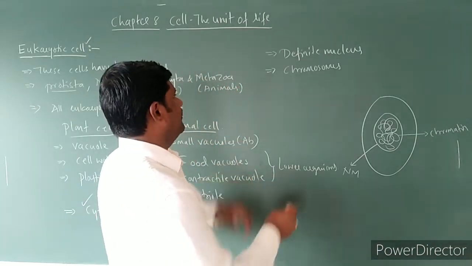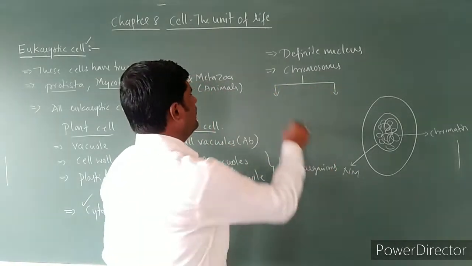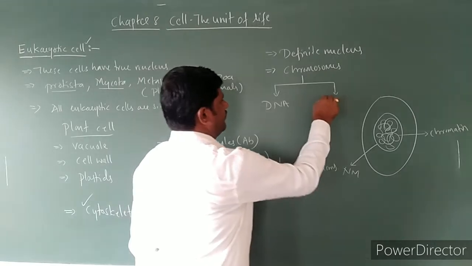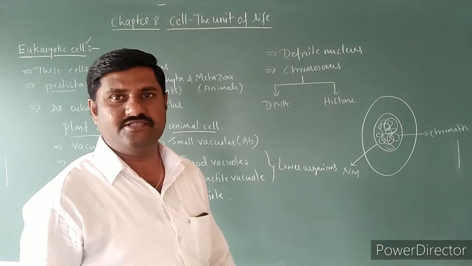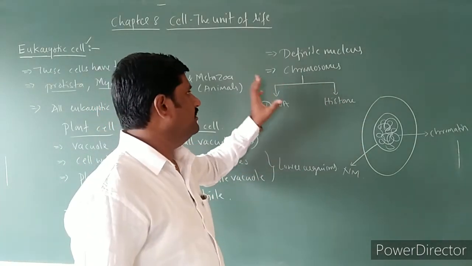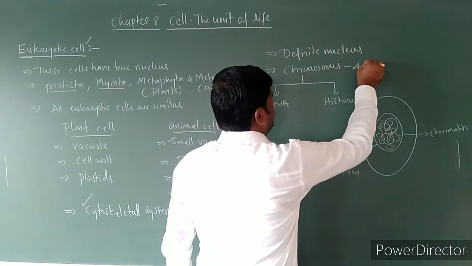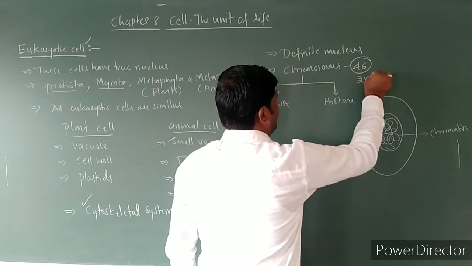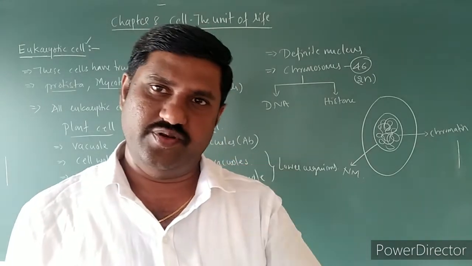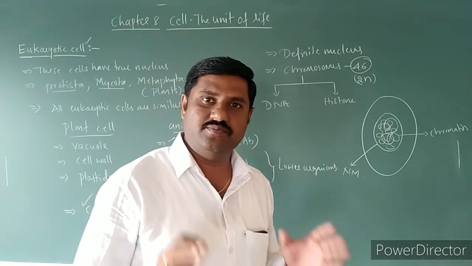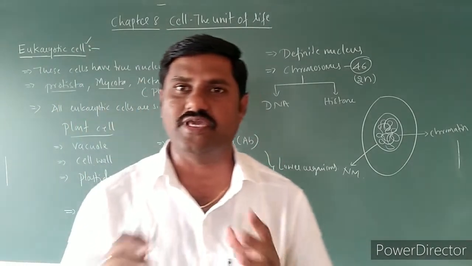So these chromosomes are mainly made up of two things. One is the DNA, along with that histone proteins are present. DNA as well as histone proteins together form chromosomes. Such chromosomes are usually 46 in number, that is 2n number of chromosomes are present in every body cell of the human being, right? So this is the basic fact regarding the eukaryotic cell.